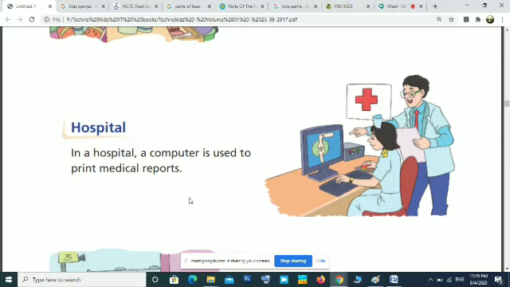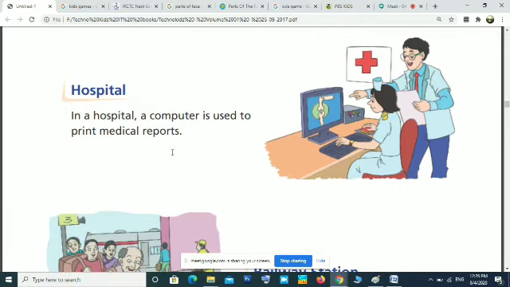Next time when you visit the same hospital, they will know what your problem is. They will analyze whether any changes are there, and if any medicines need to change, they will decide. That is the use of computers in hospital. Is it clear? Have you any doubt?